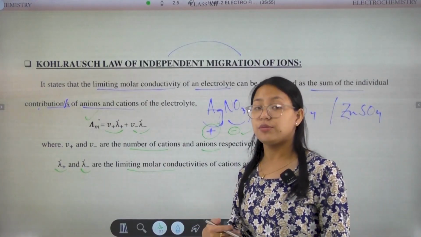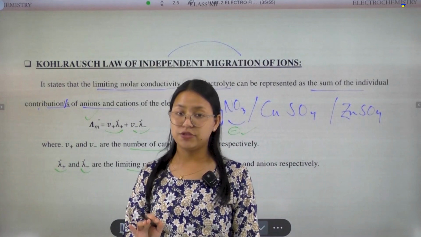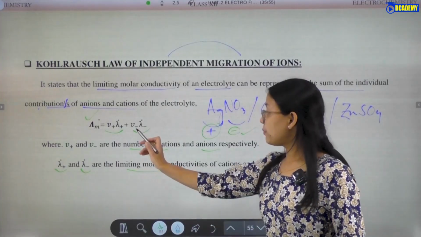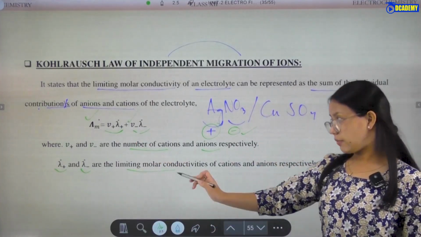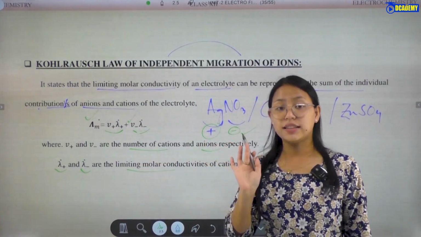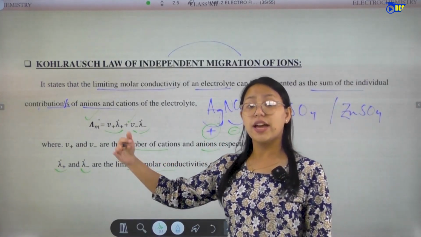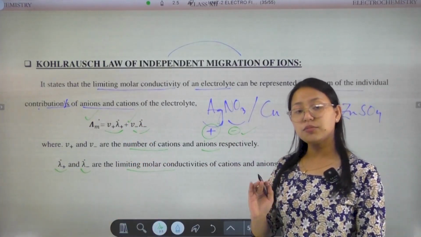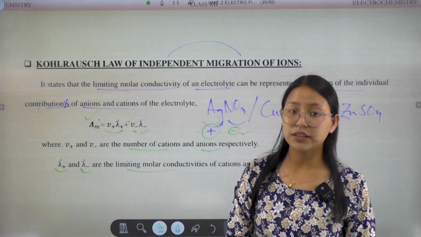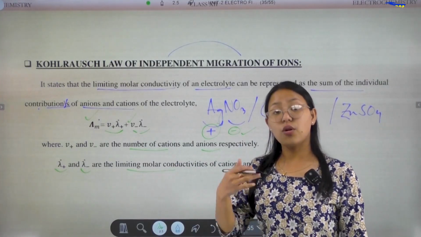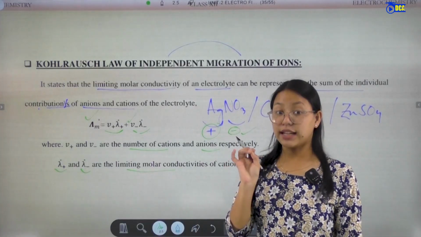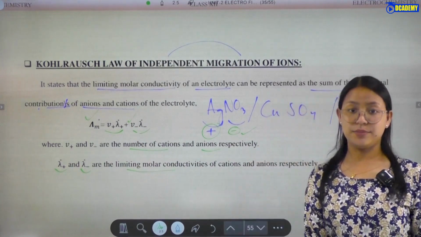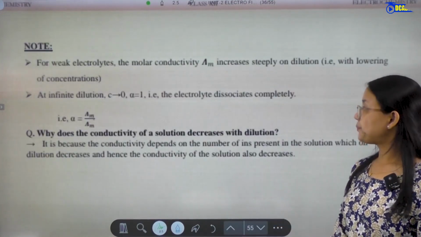According to Kohlrausch law, we come to know that the limiting molar conductivity of an electrolyte is given by the total sum, the plus sign in the middle. That means the total sum of the individual contributions of anions and cations. By Kohlrausch law, the limiting molar conductivities of the individual ions together give the limiting molar conductivity of the electrolyte. Now let's come to the next slide.